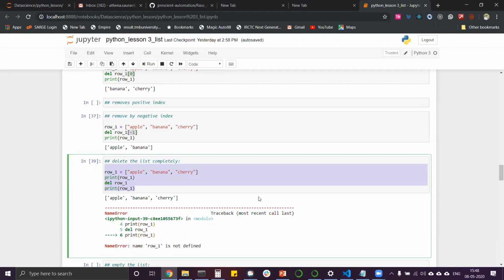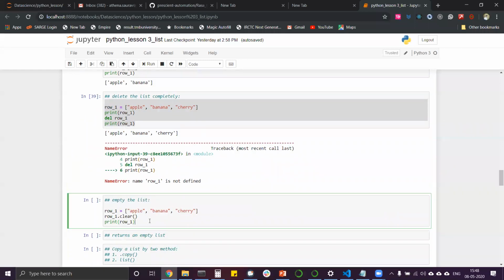Yes, sir. Oh, Mohit, you understood, na? Okay. For range of indexing, anyone has any problem? I hope not. Okay, let's move again.